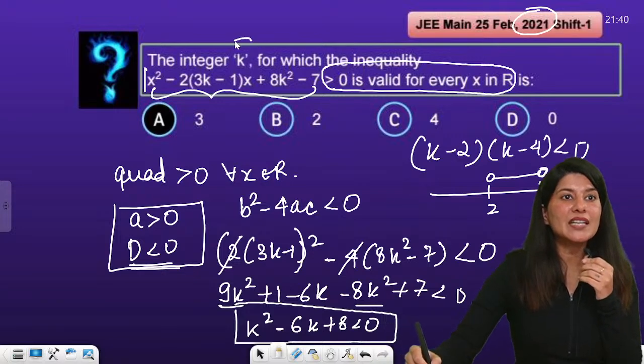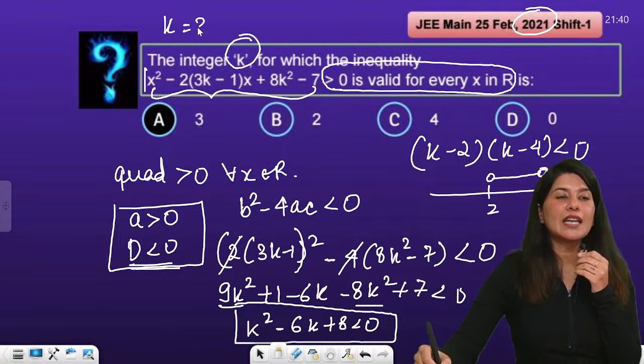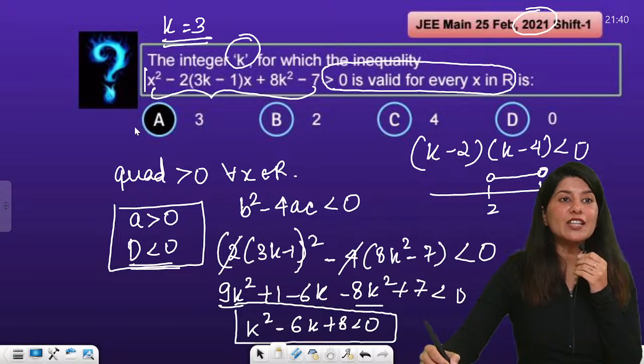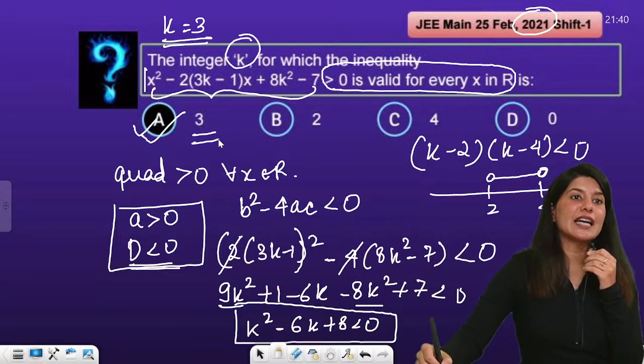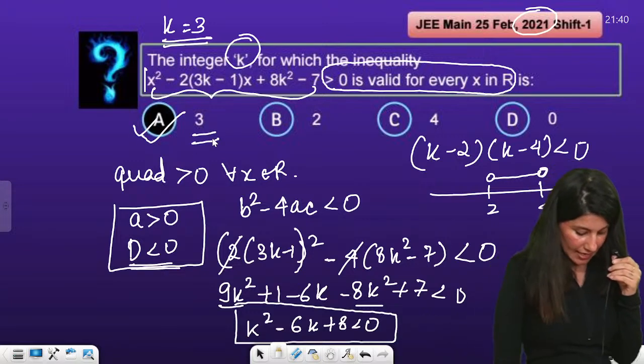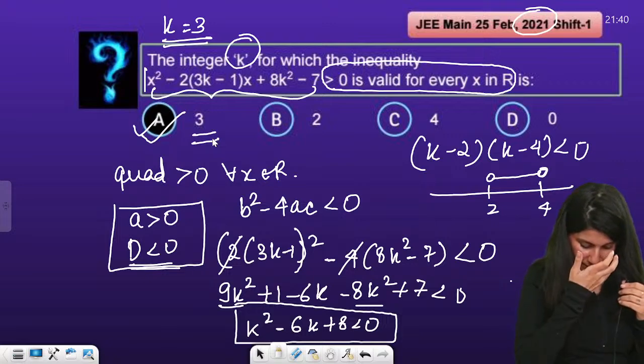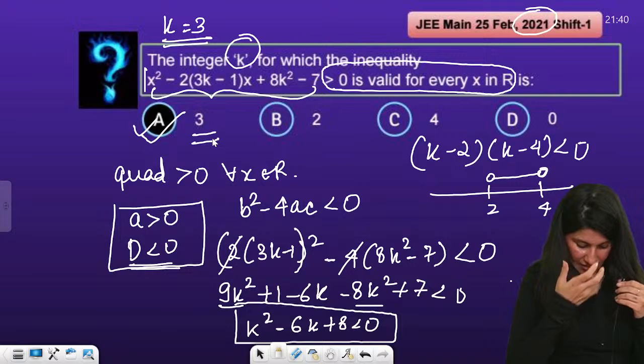So they are asking me integral values of k. So k could be 3. The integer k for which this inequality holds. So the only integral value of k which is satisfying is option A. Yes?